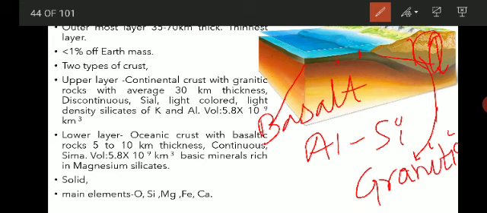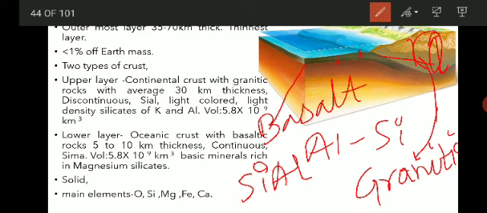This layer, the upper crust, is discontinuous. This is very, very important. It is also called Sial. What is Sial? It is made up of alumina and silica, mostly light density and light colored minerals, that is silicates of potassium and aluminium.